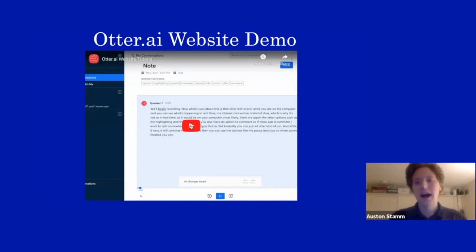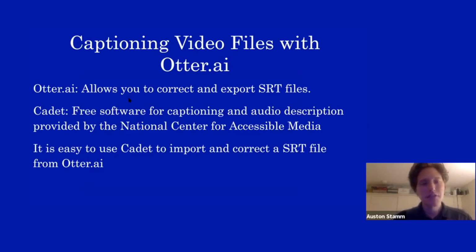What's cool about Otter is that it saves all of the audio recording and the transcript, so the student has access to both. So the most common way we use Otter right now is as a note-taking support, because students can actually benefit from having the full transcript there. You'll see in this recording my internet was slow, so it's not going to be instant, but if you have decent internet, it will actually display in real time. But basically, it's really great software because you're able to export the text as a PDF or a Word doc. In Otter, you can actually search the text as well. So if you want to search for a term, you're able to easily do that.